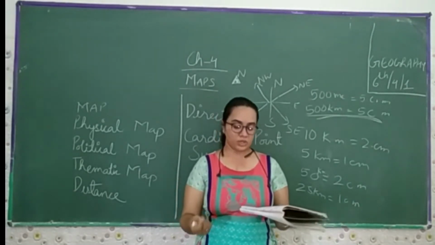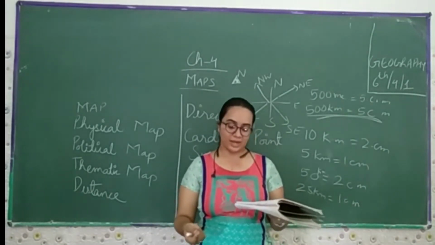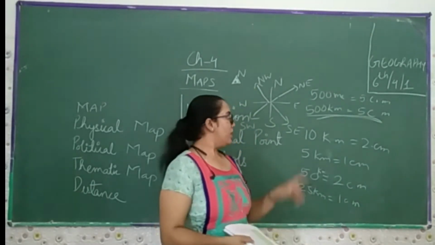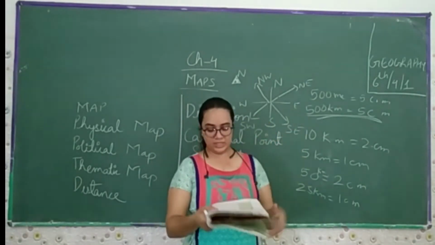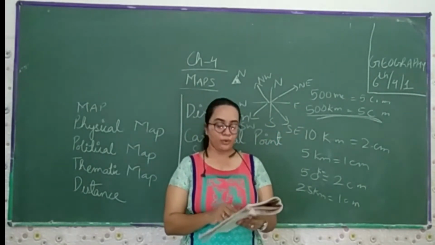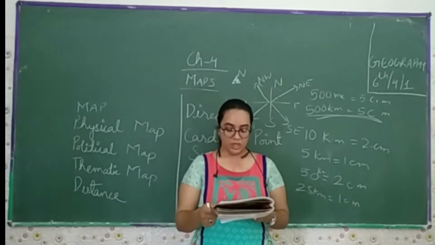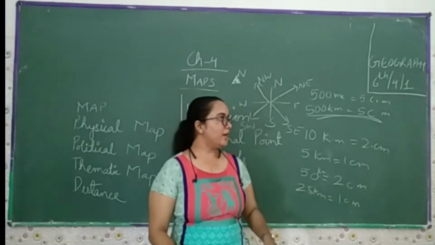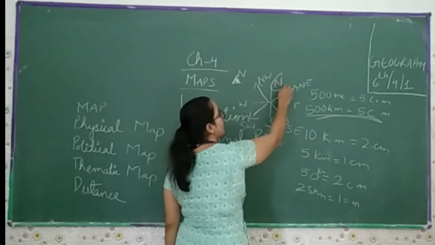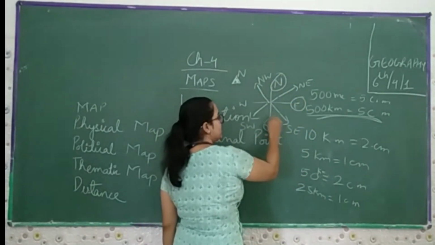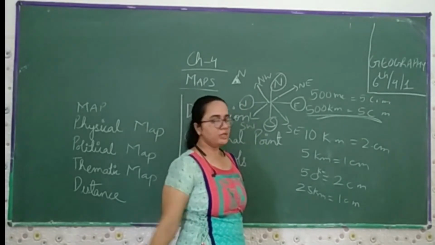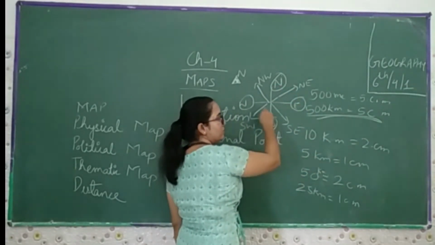When you know the north, you can find out the other directions, for example west, south, and east. There are 4 major directions: north, west, east, and south. They are called the cardinal points. That is the north, east, south, and west.